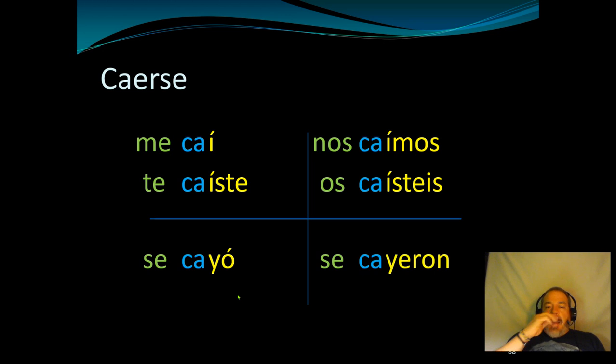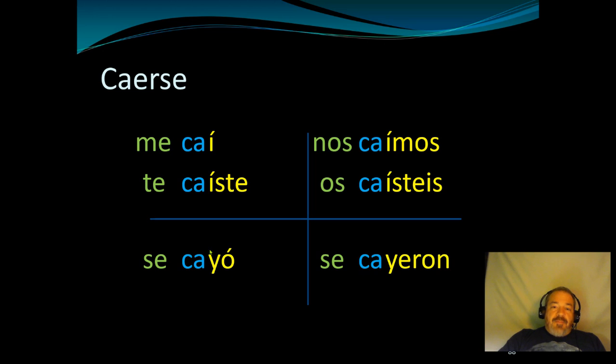Once again, accent marks on the I in the top section, Y-O or Y-E-R-O-N in the bottom section. Me caí, I fell. Te caíste, you fell. Se cayó, he fell, she fell, usted fell. Nos caímos, we fell. Os caísteis, y'all fell. Se cayeron, they fell.